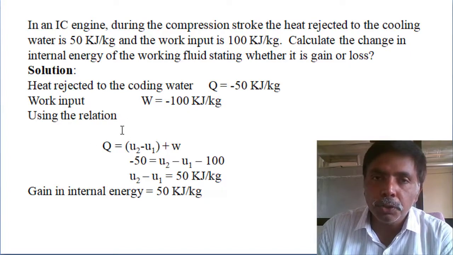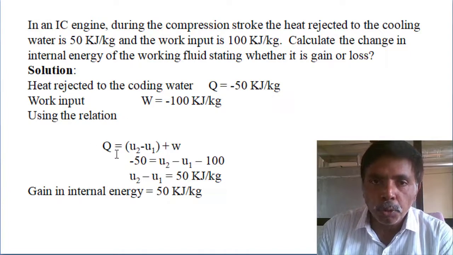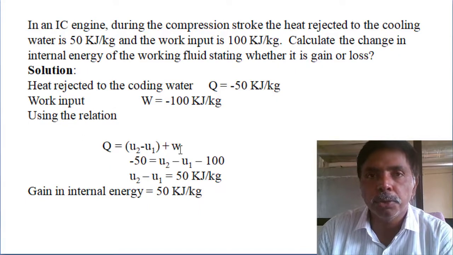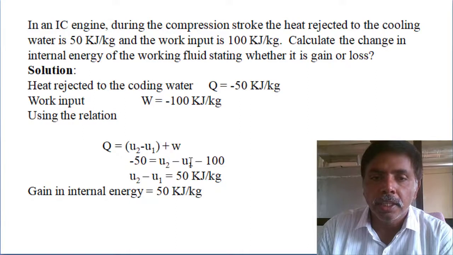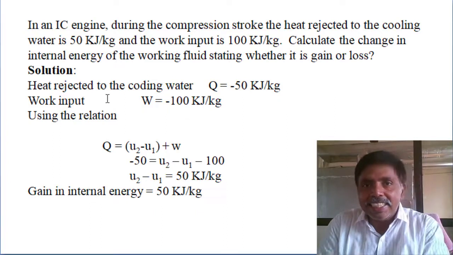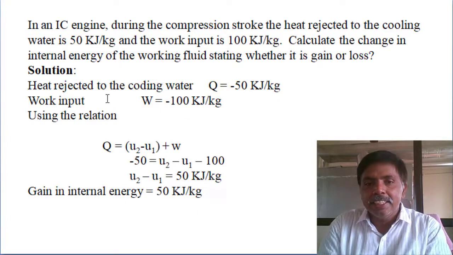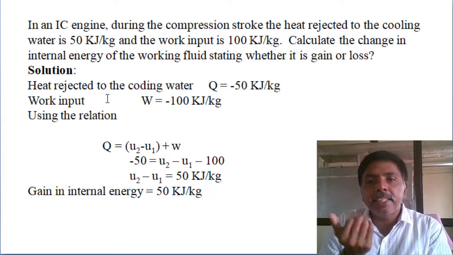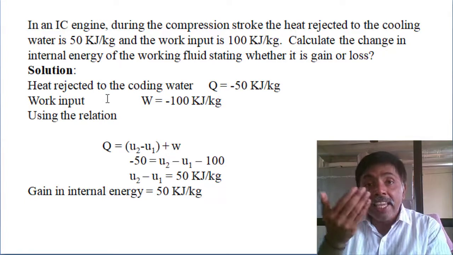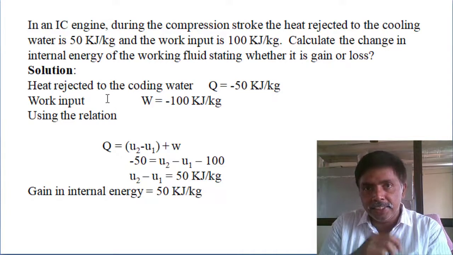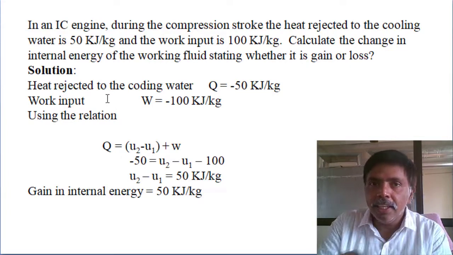Then the equation we know, in an individual process of a closed system: heat supply minus work done equals change in energy, or heat supply equals change in energy plus work done. The heat supply is minus 50 kilojoules and work done is minus 100. The change in energy is 50 kilojoules. By this process, a rise of internal energy is taking place, not loss. It's a gain of internal energy, not a loss.